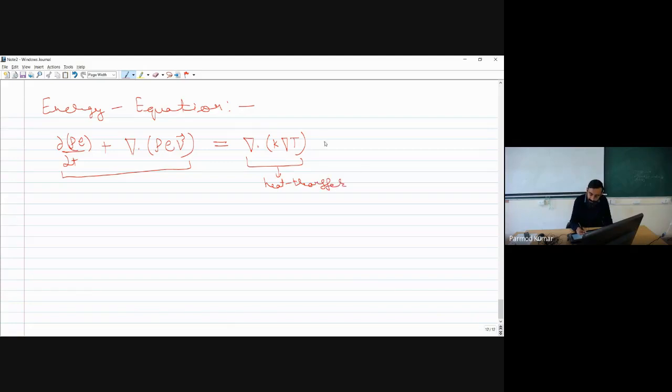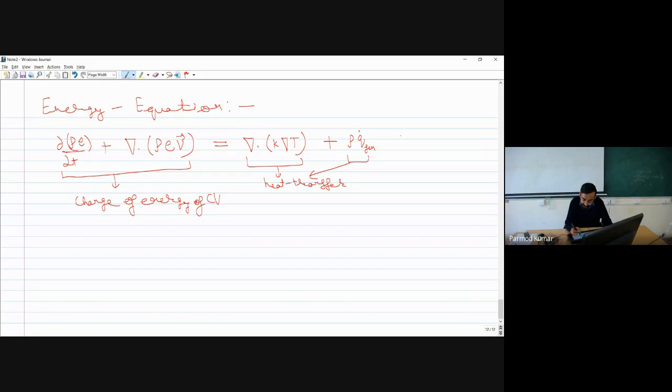One more term we will be having: ρ times Q̇ generation. This will be my rate of heat generation. Once again, this includes the heat transfer part. This is our change of energy of the control volume, which is the net rate of heat and work transfer.